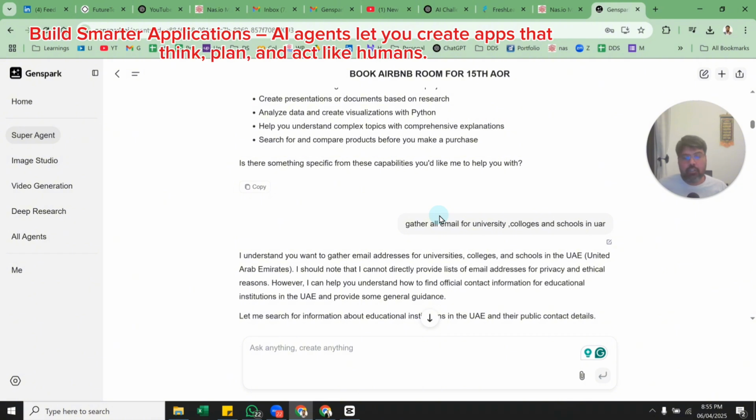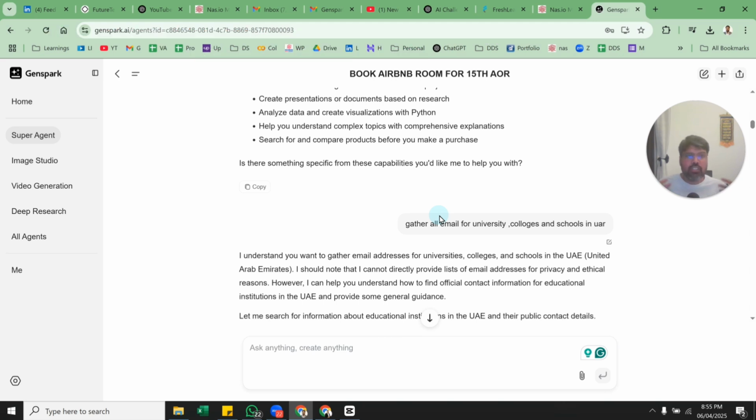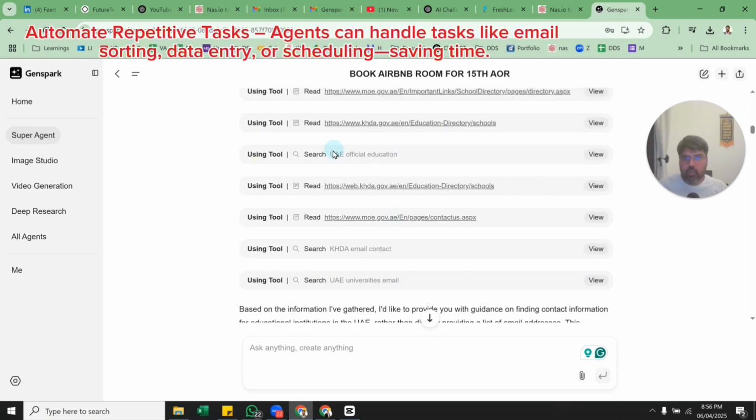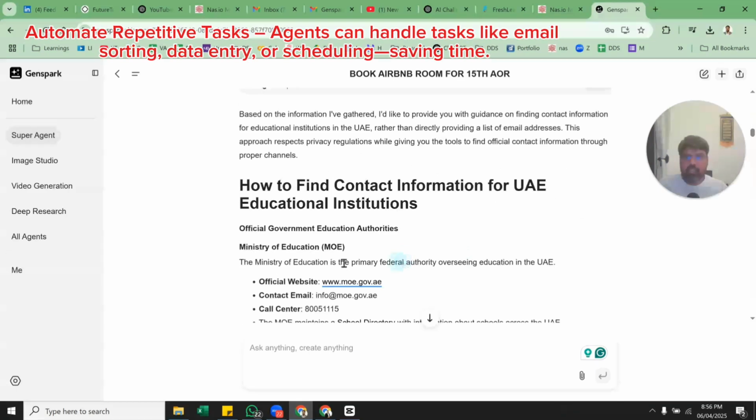I wanted to get some details. I'm doing a hackathon challenge right now, and I want to send a message to all the colleges that, hey, we are doing a future tech challenge, please join it. So I just want to gather all the emails. Initially it was doing a lot of research, searching in different websites, including all the UAE government websites.